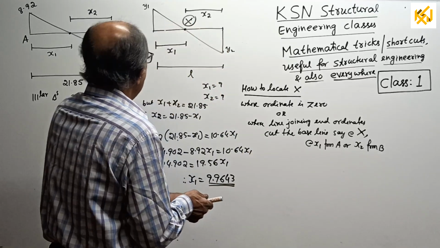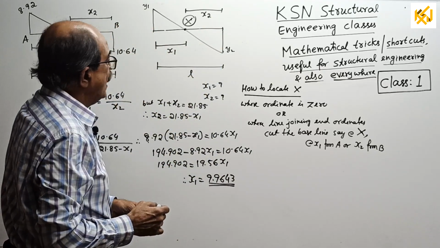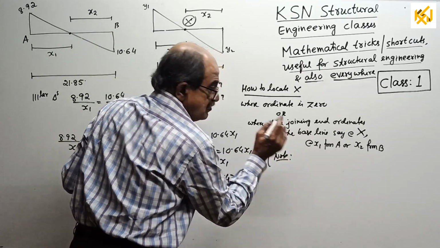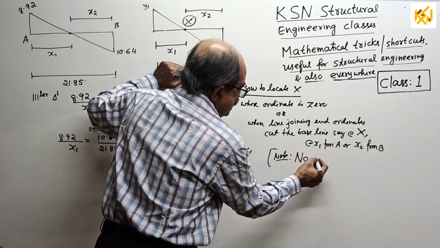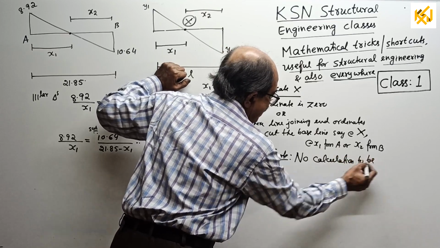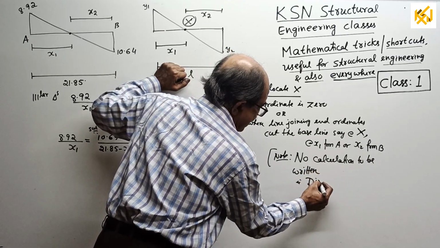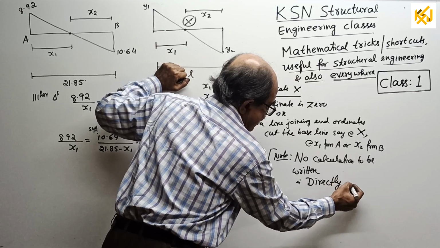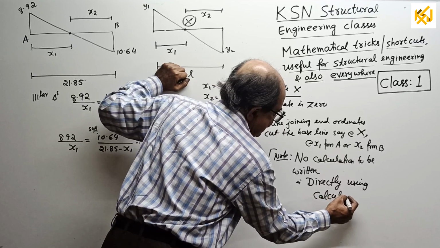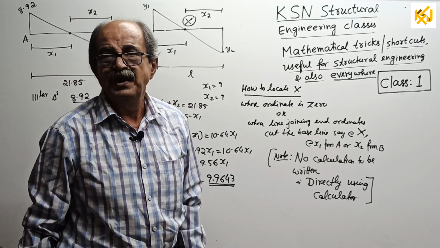Okay, now see, I will tell how to get it. If you see this diagram, how to get x1 and x2. Now, note: no calculation to be shown or written. That is, directly using the calculator, directly using the calculator, so that from now onwards, within no time, you get the answer.